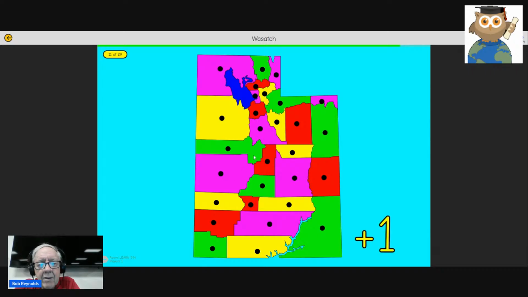Garfield, Wasatch, Utah, St. Pete. This is St. Pete. Morgan, Uinta, Beaver. Bill Gates was in Beaver County last week doing some research to find renewable energy resources, and he found that there's a place in Beaver County where they're drilling deep into the earth to get geothermal heat.